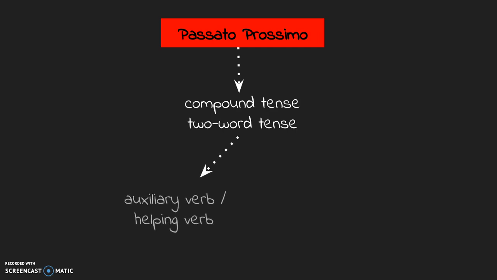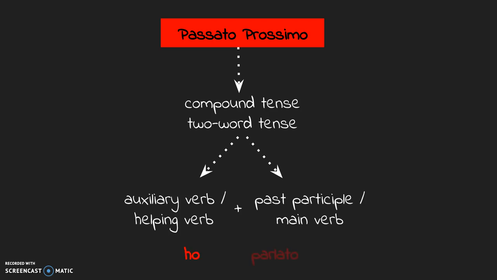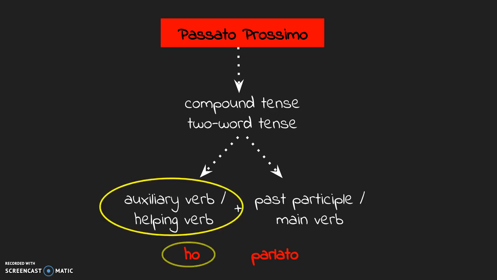To recap the last video, the passato prossimo is a compound tense made up of two words. The first word is the auxiliary or helping verb. The second word is the past participle, the past form of the main verb. For example, ho parlato. We will look more closely at auxiliary verbs in this video.